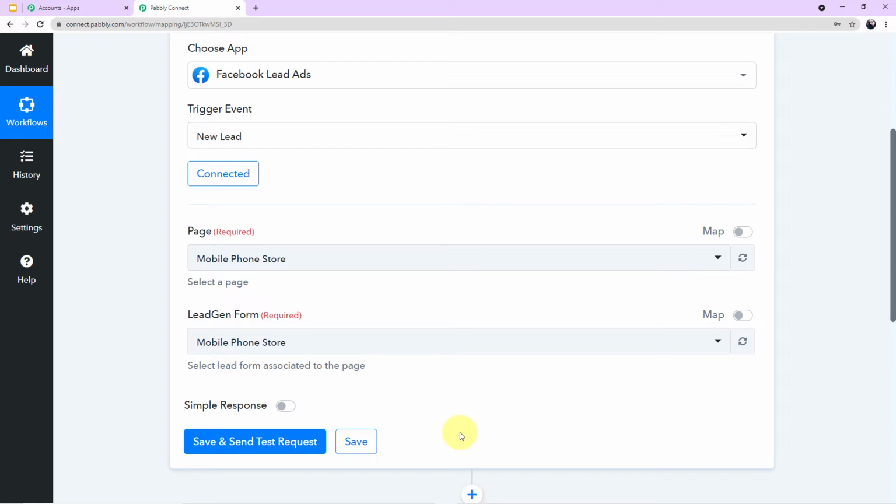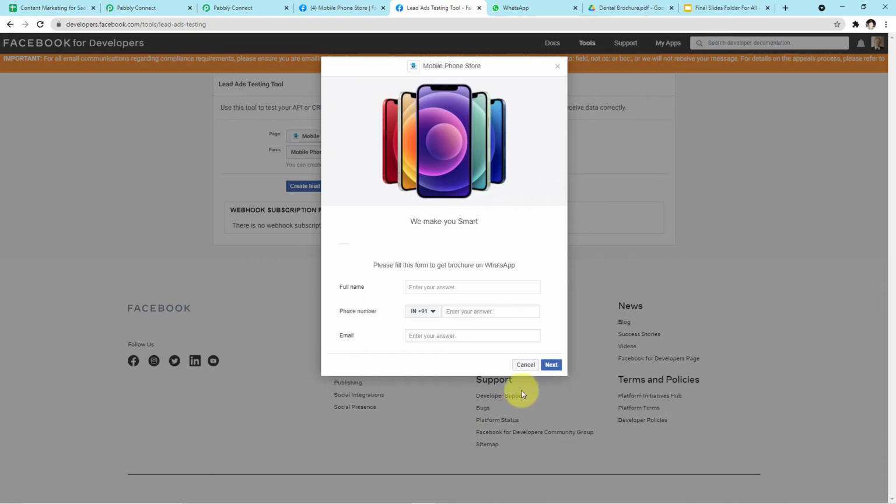But there is a test website, Facebook for developers, okay? Facebook has provided this website to test examples. So I can show you how the form will appear in front of the customer, and on successful submission of the form, how the details can be captured here. So let me take you to that website first. So guys, you can see on my screen, this is the form. This is how the form will appear in front of the customer.